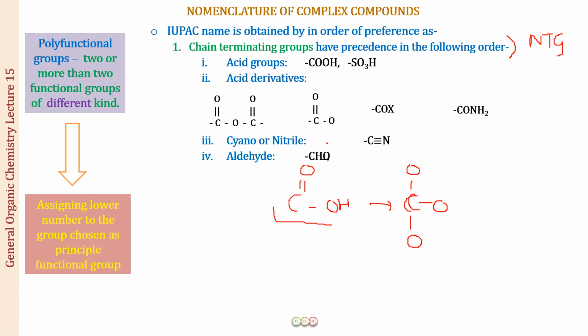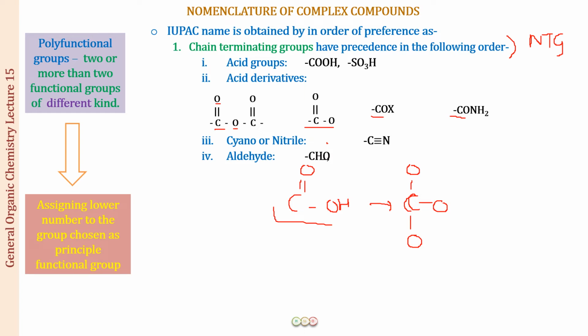All right. For this, it is going to be 3. For the sulfonic acid group also, this is 3. For the acid derivatives also, it is going to be 3. If you look at this carbon, this is going to be 1 oxygen and 2 double bonds. So this will be also 3. This is also going to be 3. This is also going to be 3. C double bonded to O and the X. And then it will be C double bonded to O and NH2.